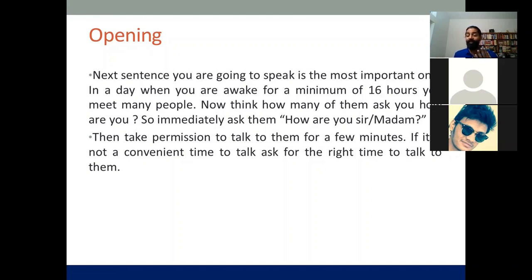But if, for example, you have just walked out of a funeral and you're going towards your parking spot, or wherever you have called your Ola or Uber cab, or the bus stop or your railway station, and somebody crosses you and says, how are you? What is the answer going to be?